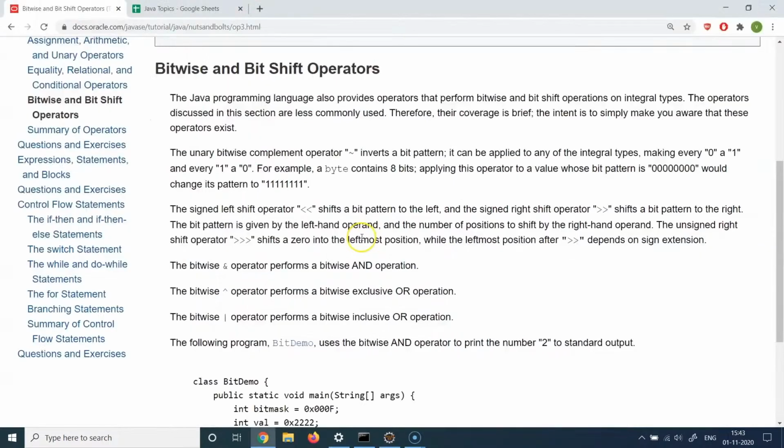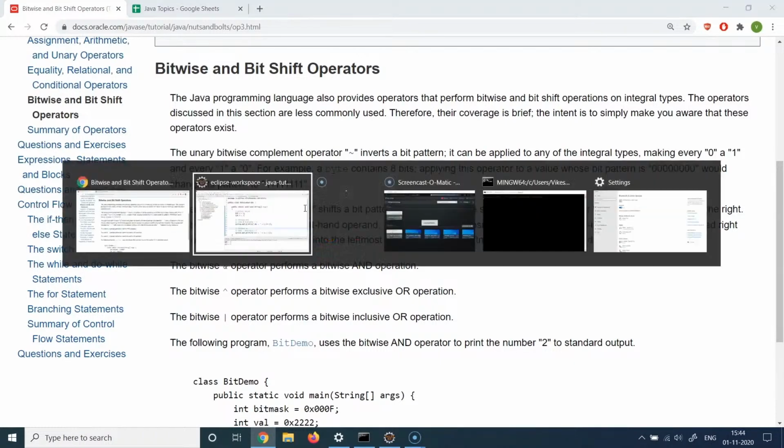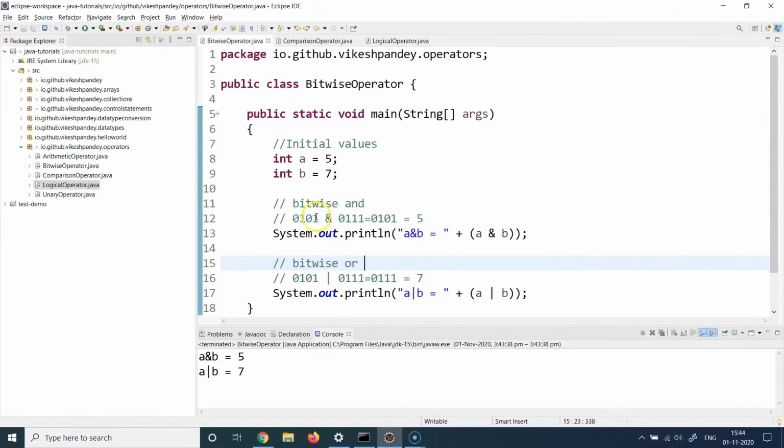Similarly, you can also use the shift operations, which are called left shift and right shift operations. If you use this in front of a variable, then for example, this 1 will be shifted here, this 0 will be shifted here, and this 1 will be shifted here.